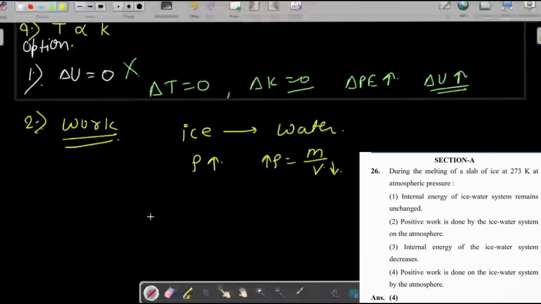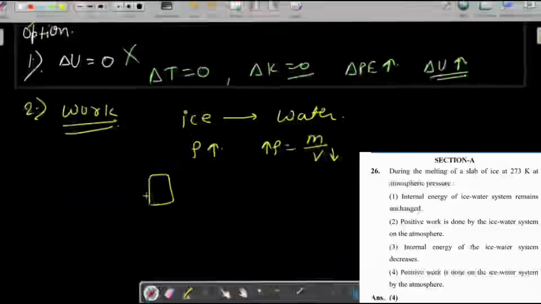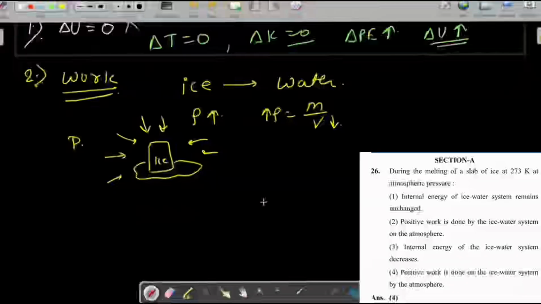Our atmosphere is exerting force on the ice water system and decreasing its volume, and so density is increasing. Here is the ice, and this is some water. The atmosphere is applying force, exerting pressure.